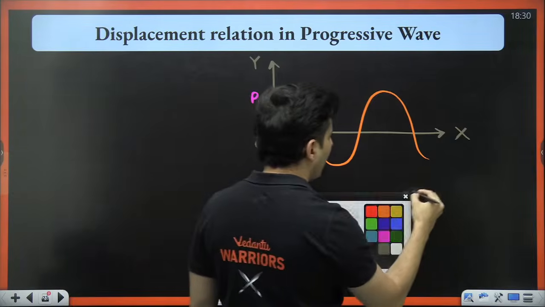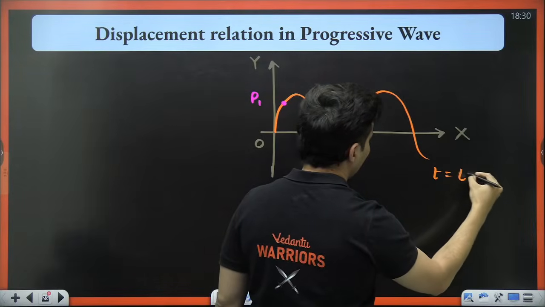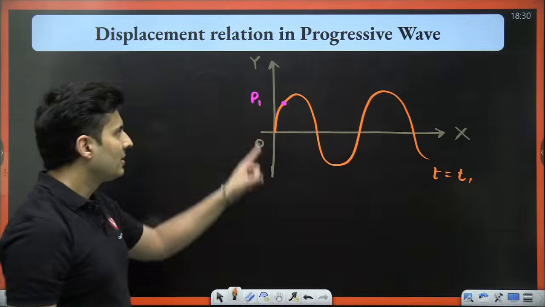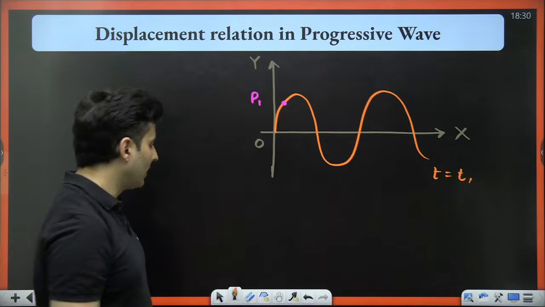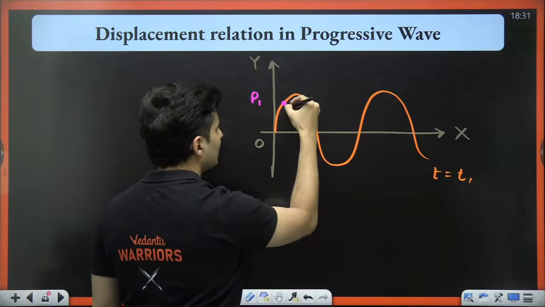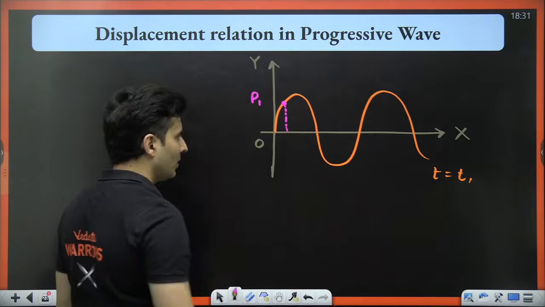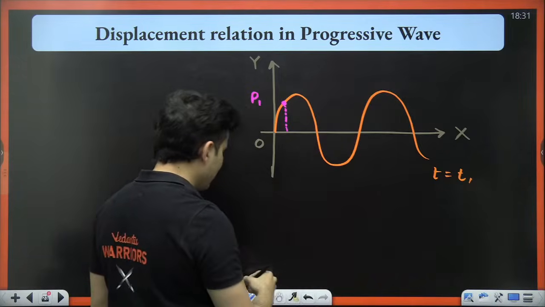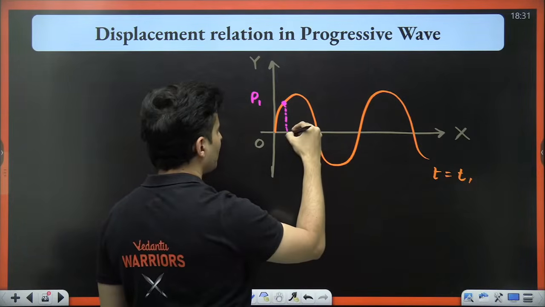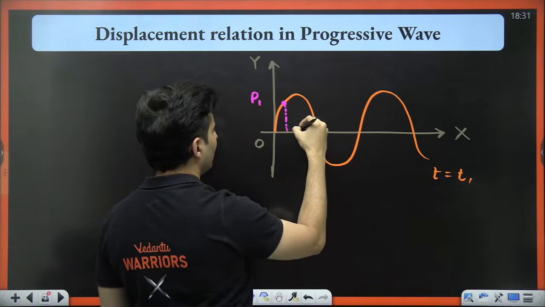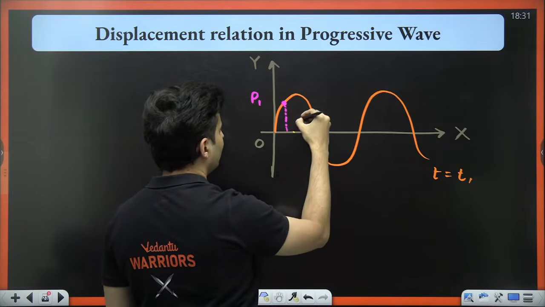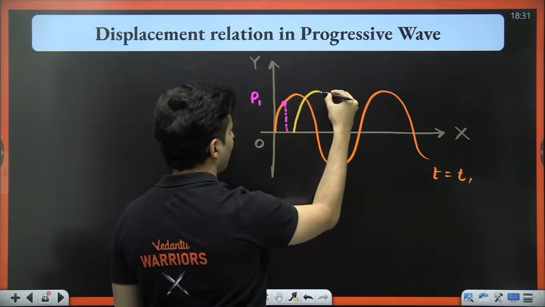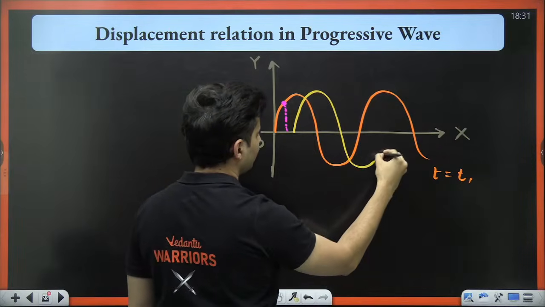This is at t is equal to t1. This is the particle which is over here. Alright, it is displaced by this much amount. As time progresses, the wave will also go ahead. All right, maybe the wave will reach here after some time. Something like this.